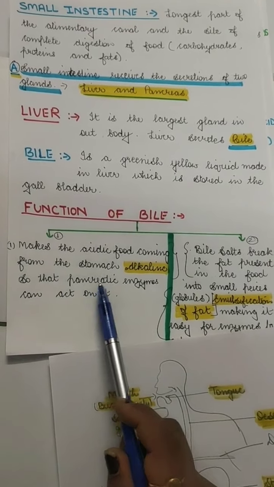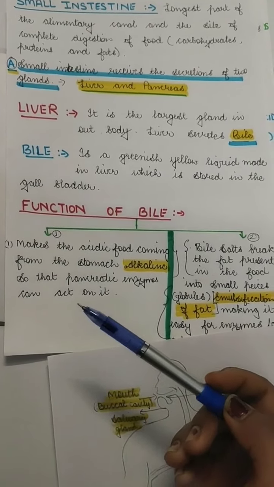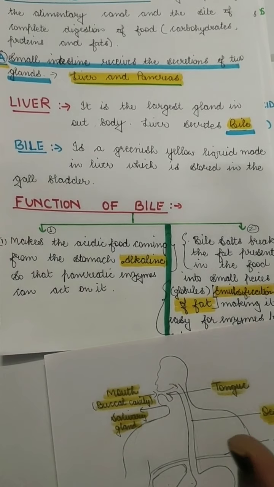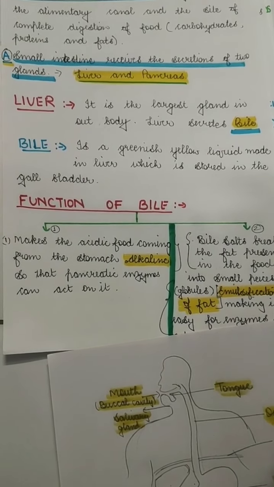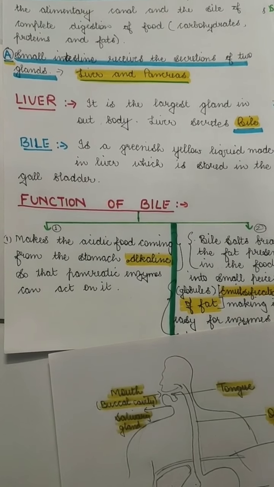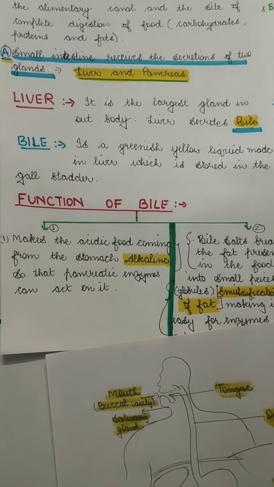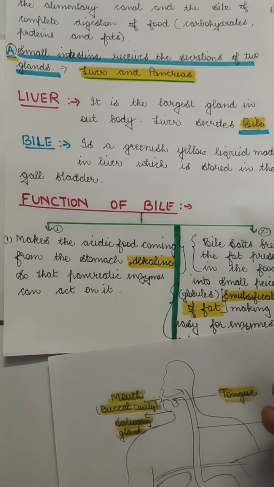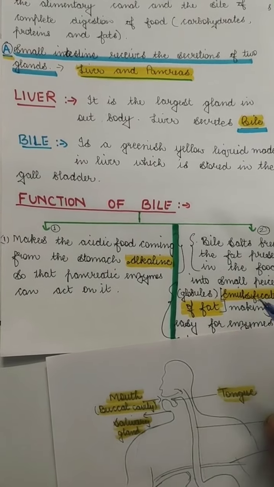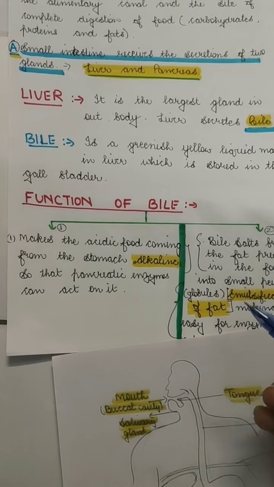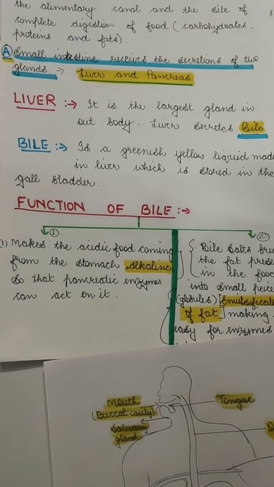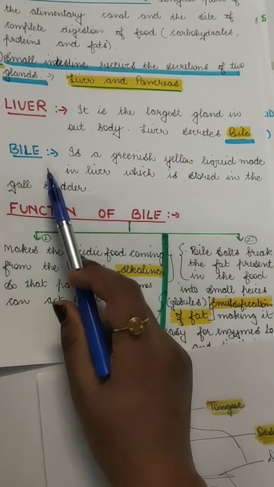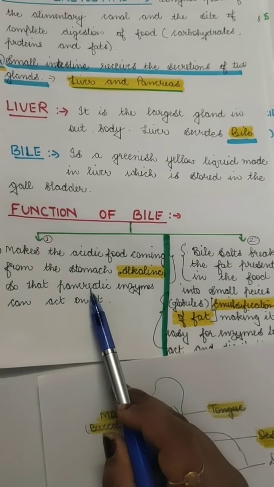The enzymes which are secreted from the pancreas will only digest the food further when the food is in the alkaline medium. So in the stomach, the pepsin wanted the food in the acidic medium, but the pancreatic enzymes, that is trypsin, lipase and pancreatic amylase, need the food to be in the alkaline medium. That is done with the help of bile, which is secreted by the liver. So this is the first function of bile.